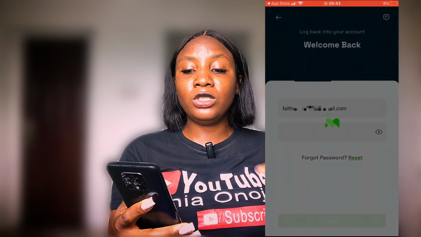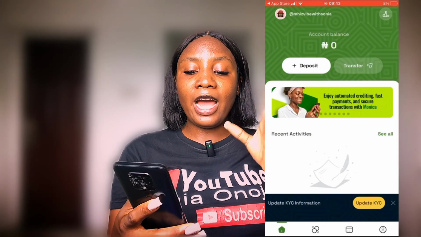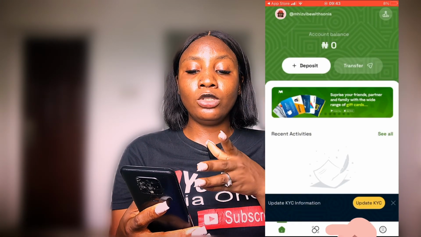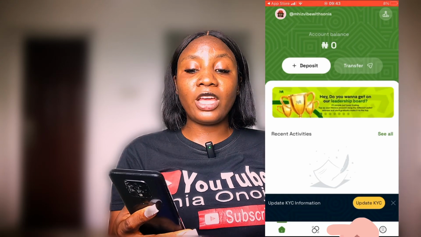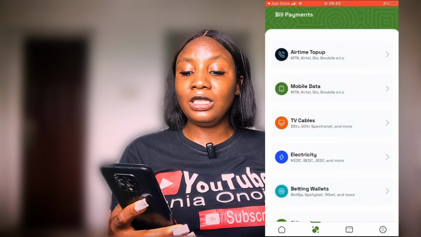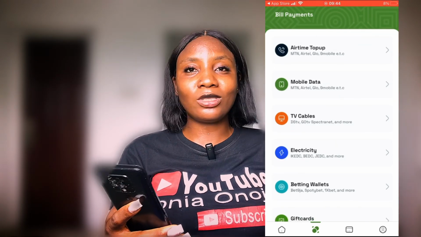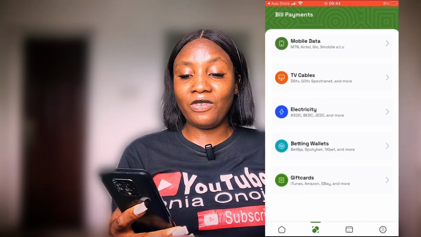is showing you the deposit, the transfer, and if you check this other end, this is the home tab, and if you click on the other side, it is going to show you exactly everything that you can actually do, which is airtime top up, mobile data, TV cable, electricity, betting, gift cards, and more. Like, I just love this app, okay? Just make things very, very easy for you.